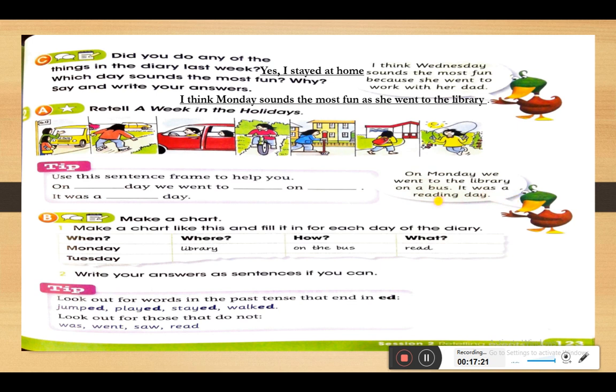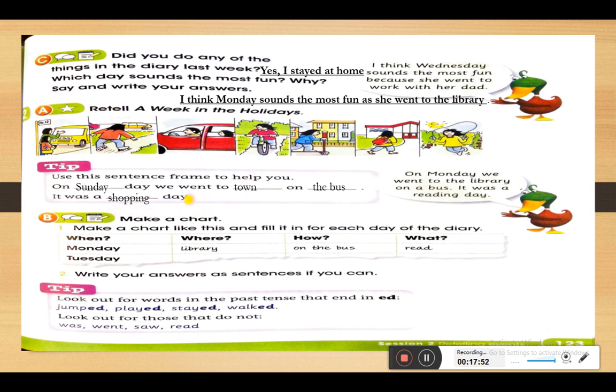It was a reading day. Okay, so let's write a sentence about you to complete this sentence. So on Sunday, for example, on Sunday we went to town on the bus. It was a shopping day. So on Sunday we went to town on the bus and it was a shopping day.